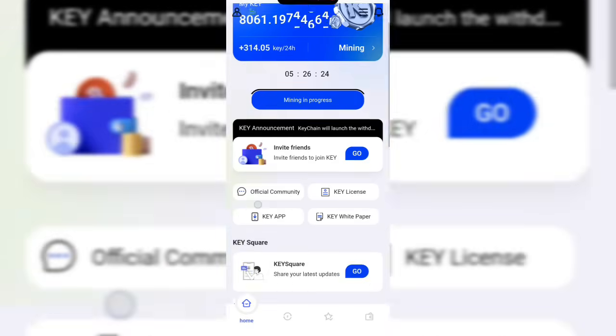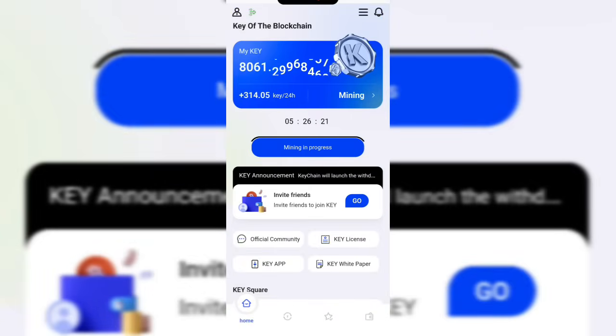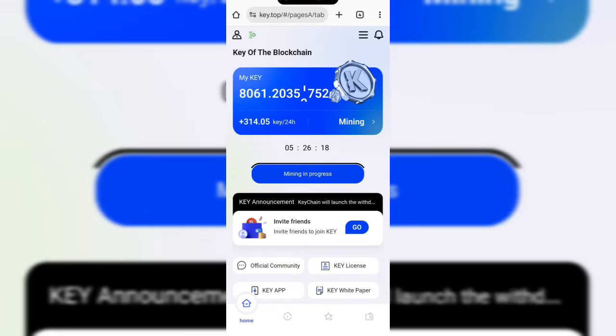Now let's proceed. For those of you who don't know what Key mining is all about, let me briefly explain before I talk about the withdrawing aspect. Key mining is a blockchain technology, a crypto project, a mining project, just like the way we did on AZ Coiner. For those of you who mined AZ Coiner, or who mined Bitcoin some years ago before it got listed on top exchanges, and we can now buy and trade Bitcoin today, that's what Key mining is all about.